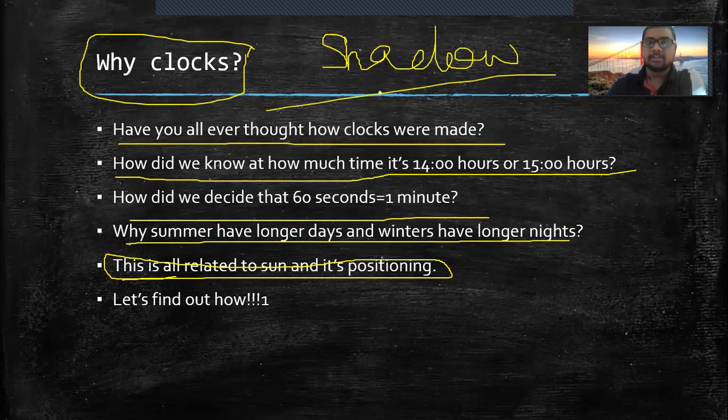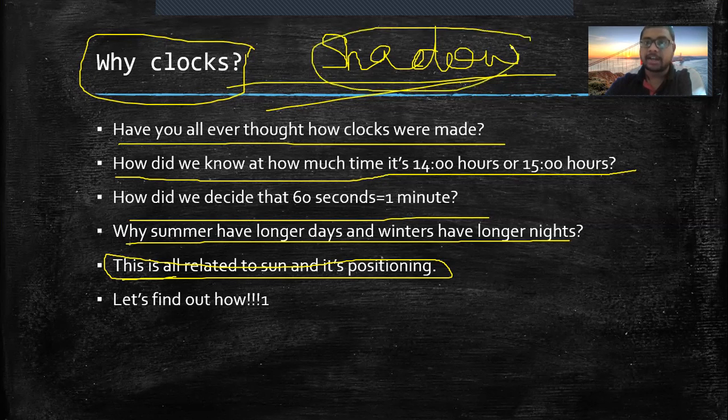It's shadows. Okay. And why are we talking about clocks? It's because the first clock was sundial, and sundial was dependent on shadow of the sun. The sun's glare would fall on that sundial, and it would show the correct time.